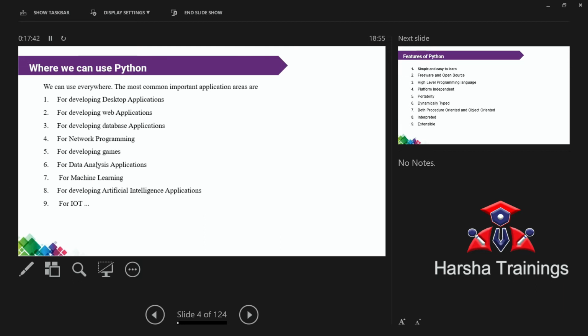The next one is very simple: developing games. Actually, Java games are more popular. For example, if you are playing some game, first the screen opens in Java. I think you have seen this. Later on, whenever Python came into existence, instead of Java programs, they converted the Java into Python.